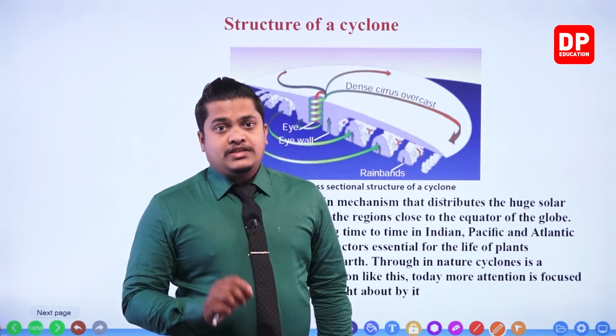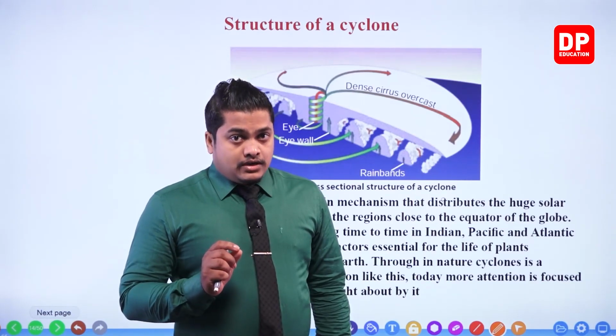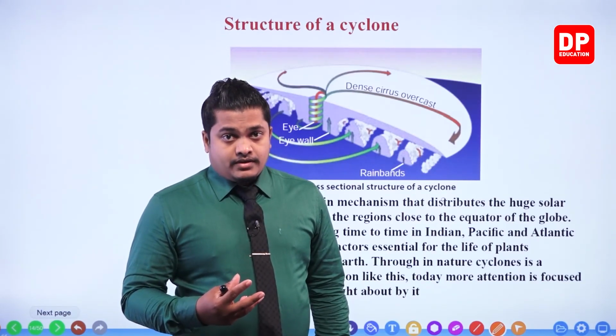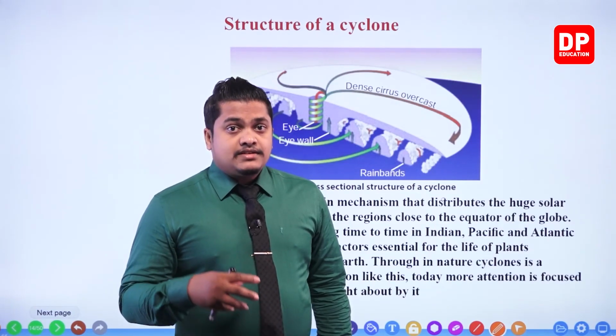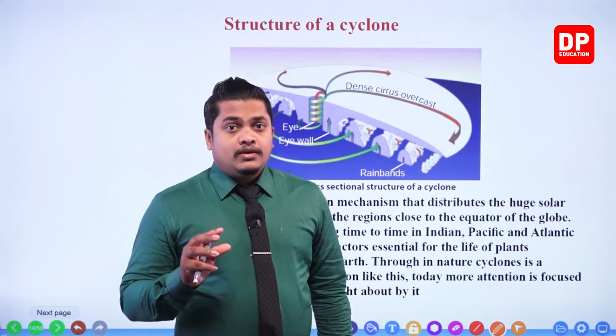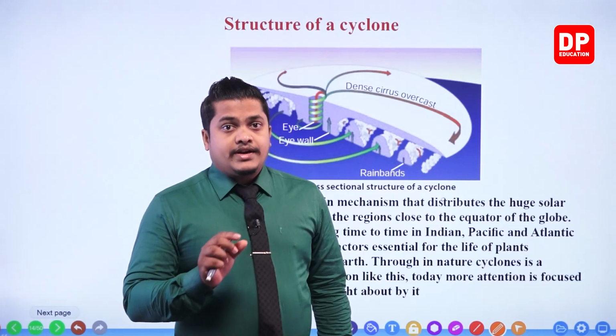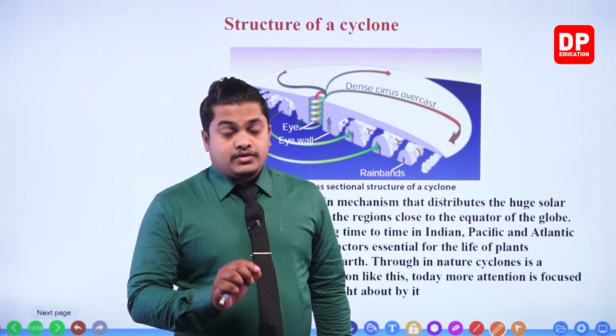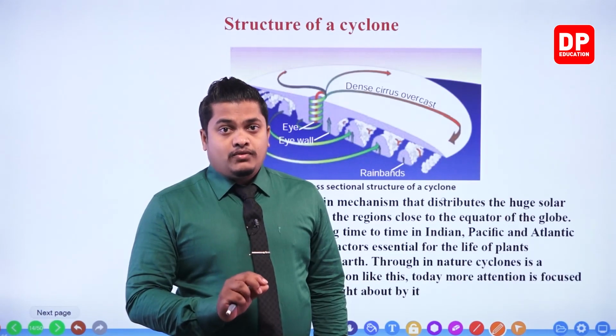During the distribution of solar energy, essential factors needed for the life of planet Earth are also getting spread by it. So cyclones are very helpful for the biosphere.